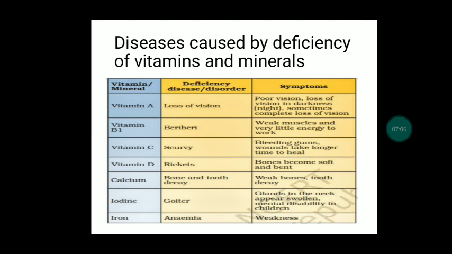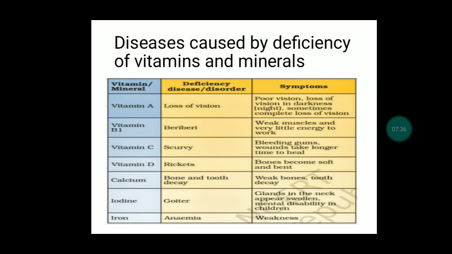And diseases caused by deficiency of vitamins and minerals. This is very important. We should know: vitamin A, loss of vision. Vitamin B1 is for beriberi. This is a disease. Vitamin C, scurvy. Vitamin D, rickets. Calcium for bones and tooth decay. Iodine for goiter. Iron for anemia.